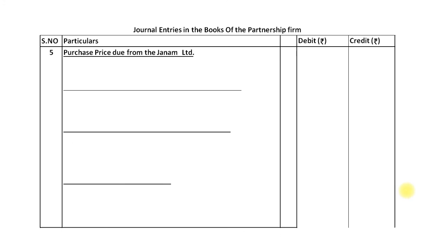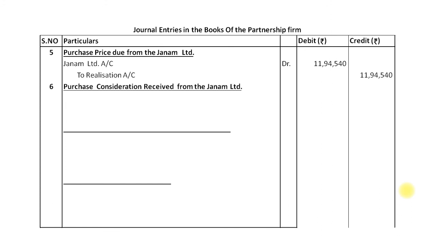Next entry, purchase price due from Janam Limited, that is the new company, and our accounting entry will be Janam Limited account debit ₹11,94,540 to realization account ₹11,94,540. Our next entry will be for purchase consideration received from the company: equity shares account debit ₹8,64,000, cash account debit ₹3,30,540 to Janam Limited account ₹11,94,540.